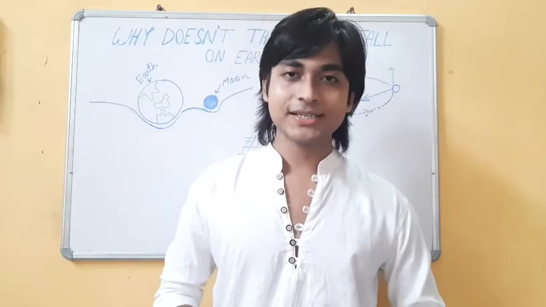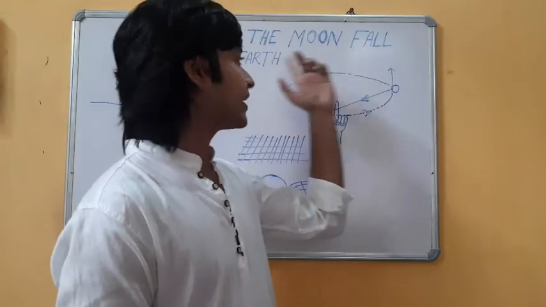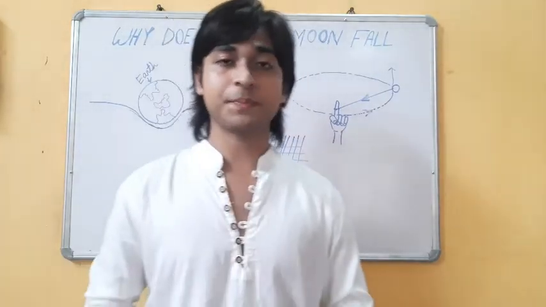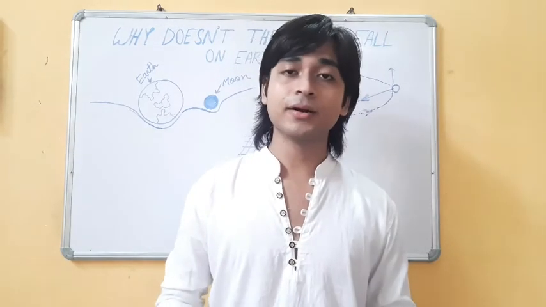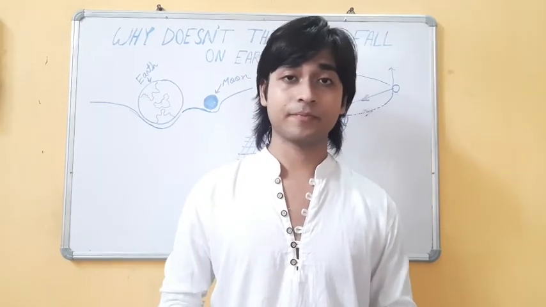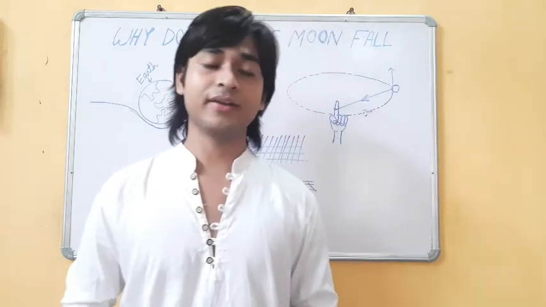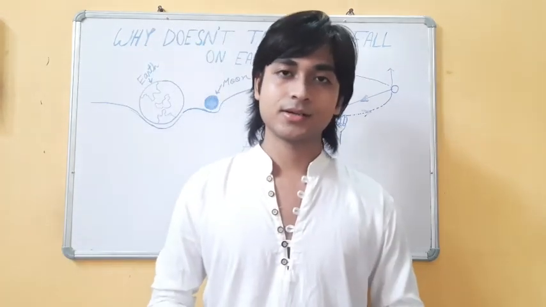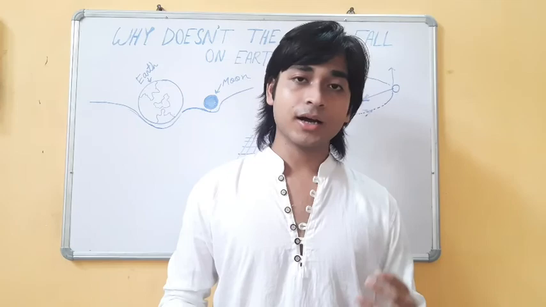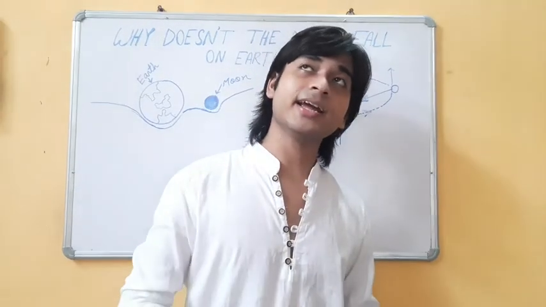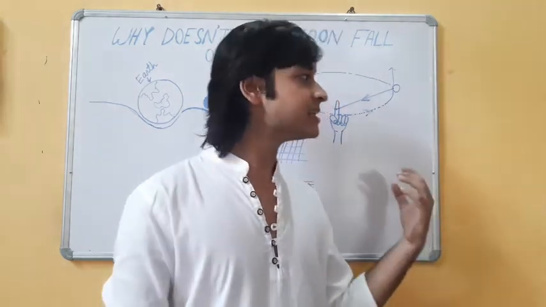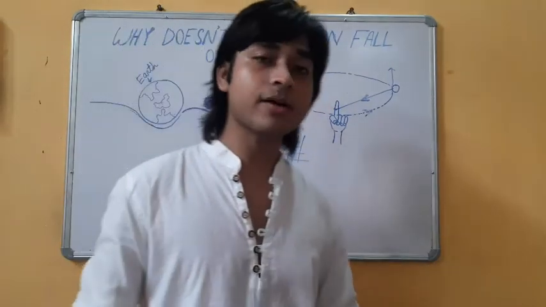So finally we have discussed the question of why the moon doesn't fall on Earth from two perspectives. One is from Newtonian physics and another is from Einstein's new perspective, which is the general theory of relativity. On the basis of Newtonian physics, today we are able to send satellites into space, and on the basis of Einstein's general theory of relativity, today the GPS system works.